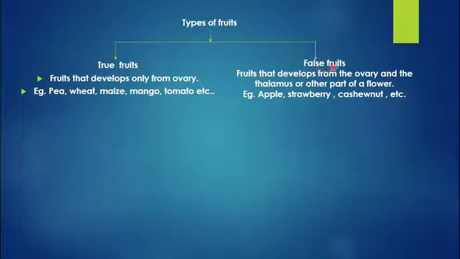But false fruits are the fruits that develop from the ovary and the thalamus or any other part of a flower. You know, the thalamus or receptacle is a disc-like region around which all the other floral parts are arranged. Examples of that are apple, strawberry and cashew nut. The apple fruit which we are eating, the fleshy part is nothing but the thalamus, and the actual ovary and the seed are found within the apple.